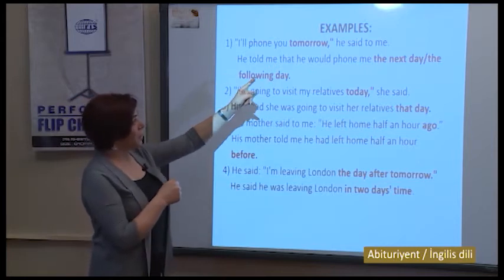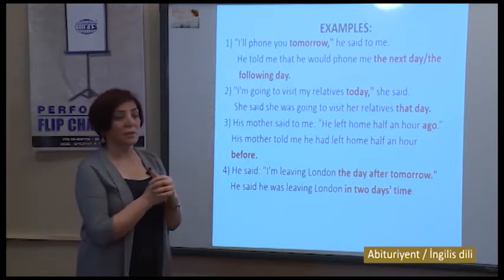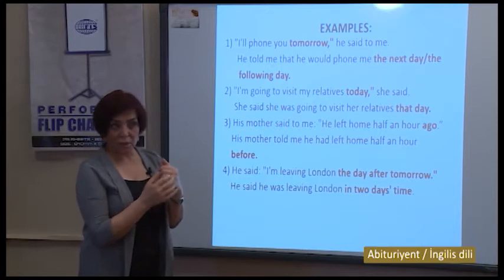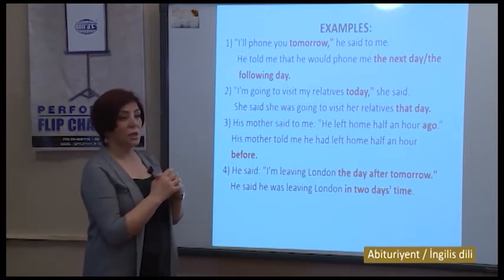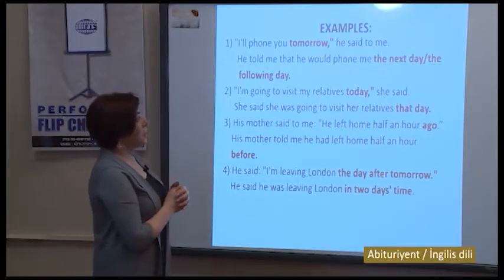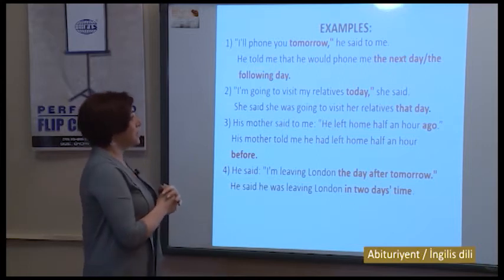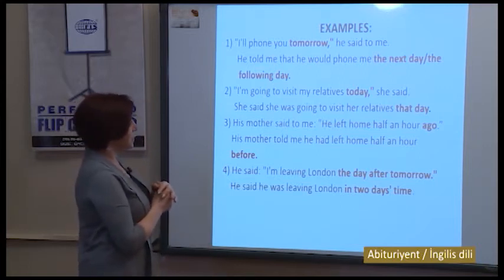Why told? Because after say there is an object. If there is an object, if you remember, say is changed, and so we use tell, and after tell we use an object, but this object is used without the preposition to. He told me that he would phone me the next day or the following day.